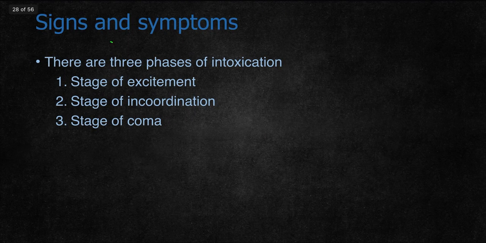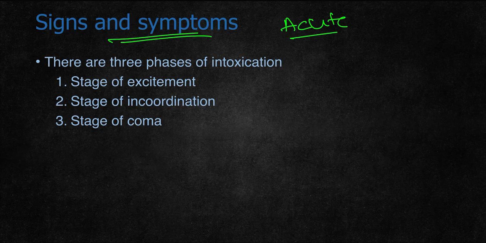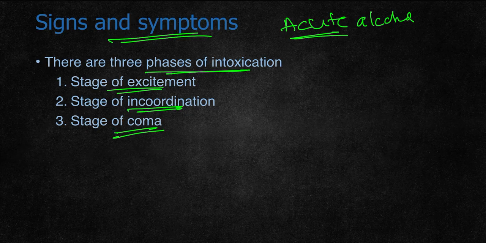Coming to signs and symptoms of acute alcohol poisoning. If the person is a first-time drinker and consumes excessive alcohol, it may lead to acute alcoholic poisoning. Whenever the person consumes alcohol, it passes into three phases of intoxication based on the concentration present: stage of excitement, stage of incoordination, stage of coma.